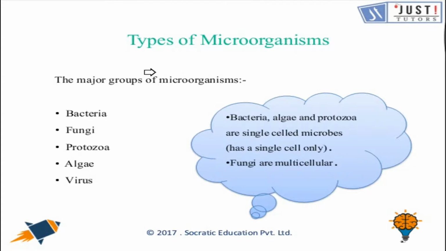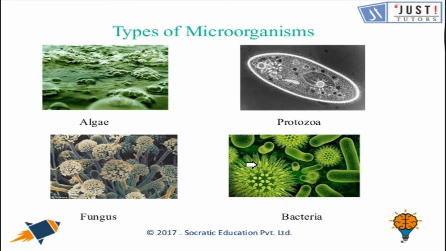So first of all, what are the types of microorganisms? Here we have 5 types of microorganisms. The first is bacteria, then fungi, third is protozoa, next is algae, and the last is virus. Bacteria, algae and protozoa are all single cell microorganisms. That means they have only a single cell, while the fungi are multicellular. It means they have more than one cell. So let's learn more about them.